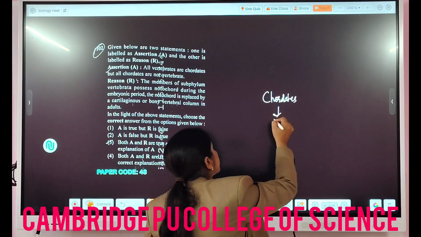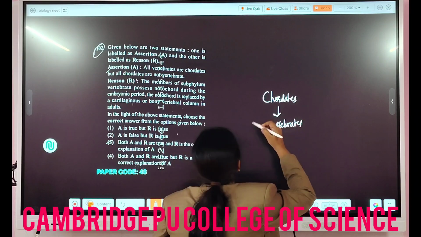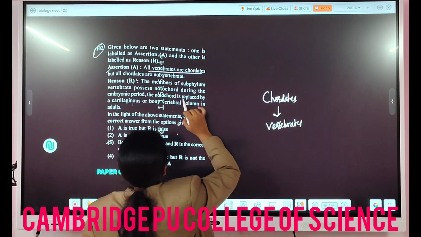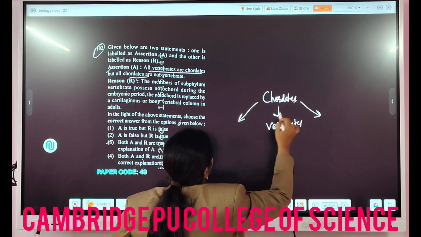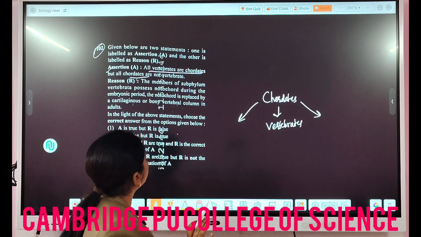So in chordates, vertebrates is one of the types. That's what the first statement says. All vertebrates are chordates, but all chordates need not be, because there are other options also. So all chordates are not vertebrates, right?